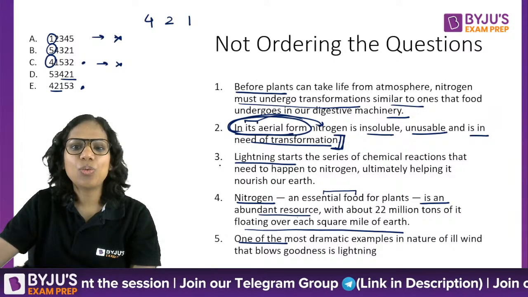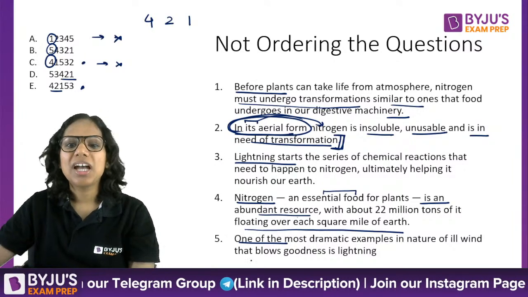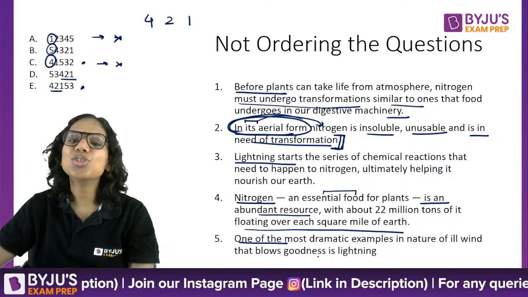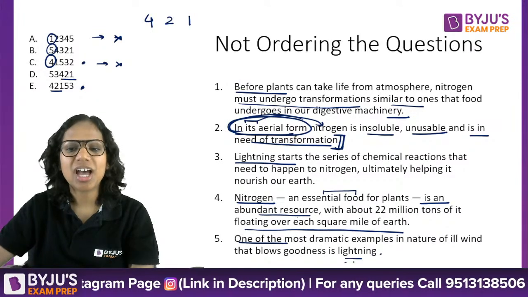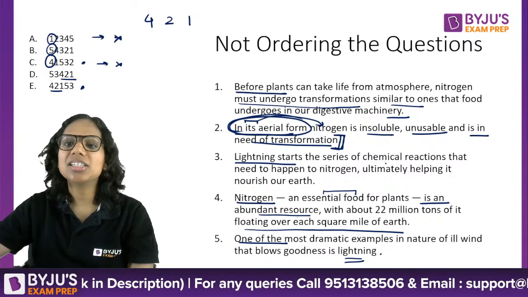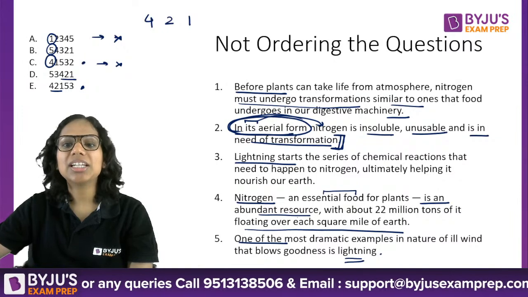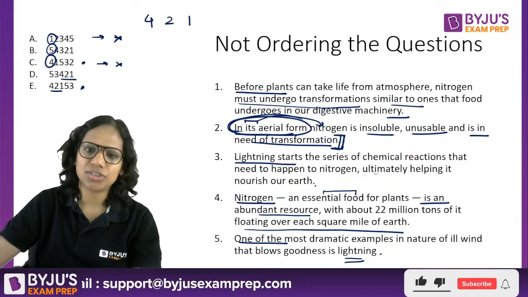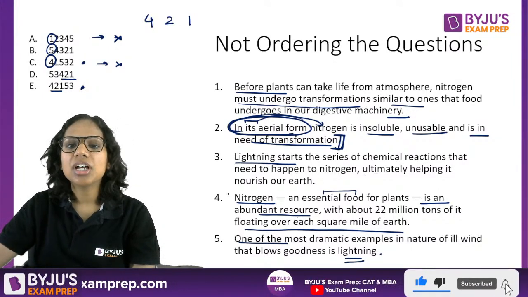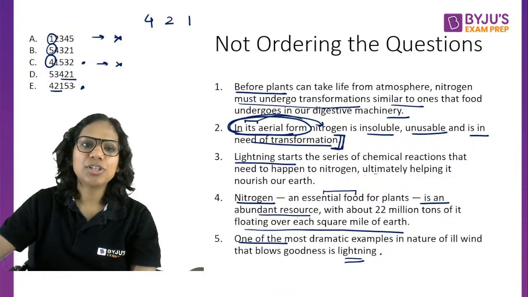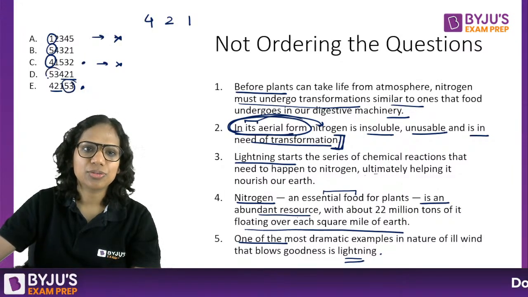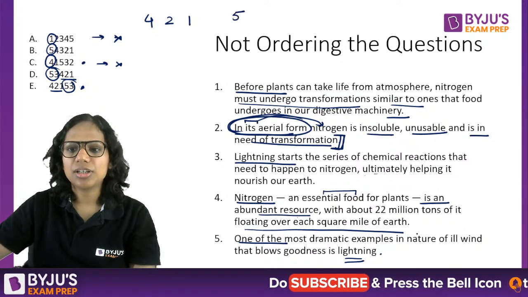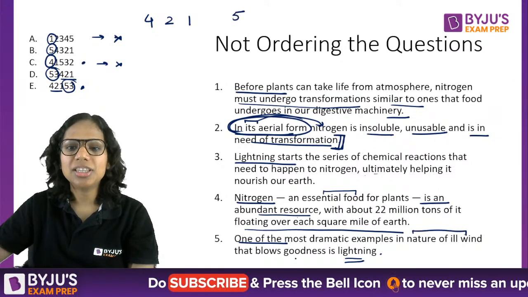So the point is now where to place 5 and 3. One of the most dramatic examples in nature of ill wind that blows goodness is lightning. Okay, how? Lightning starts the series of chemical reactions that need to happen to nitrogen, ultimately helping it nourish our earth. Right? So if it's about the placement of 5, 3, here I am saying that it is in the nature of ill wind that blows goodness.